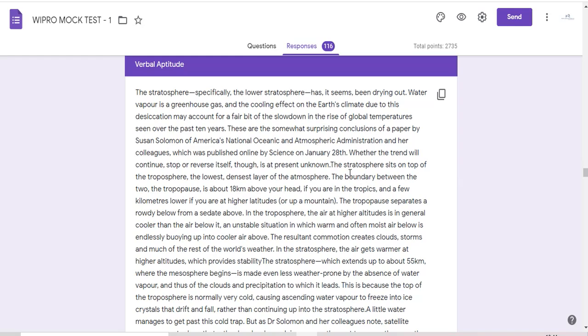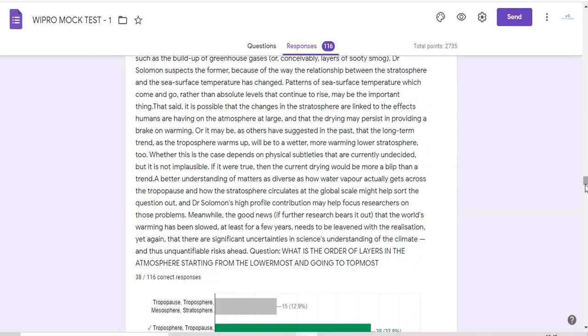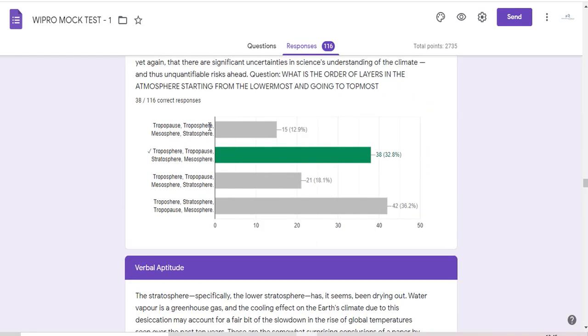Whenever there is the stratosphere here, the stratosphere sits on the top of troposphere. That means stratosphere sits on the top means what? Troposphere will come at the lower end, and on the top stratosphere will be there. Then the next sentence itself, the boundary between the two, the troposphere and stratosphere, the boundary is tropopause. What is the boundary? In between. That means in between troposphere and stratosphere there is tropopause. So if I am saying from the lowermost, it is troposphere, tropopause and stratosphere. Check the options. Troposphere, tropopause, stratosphere. That is your answer.